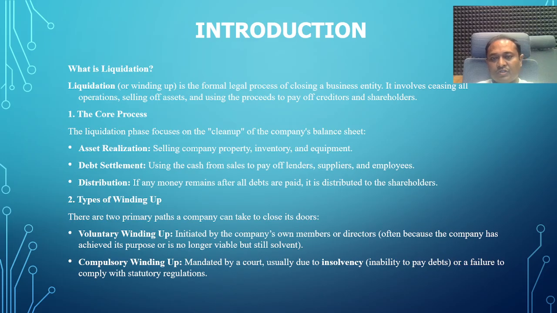In this situation, the company is compulsorily wound up by the order of the court.